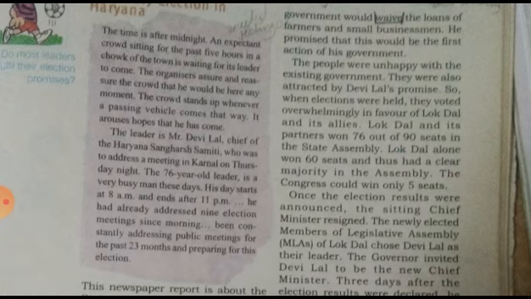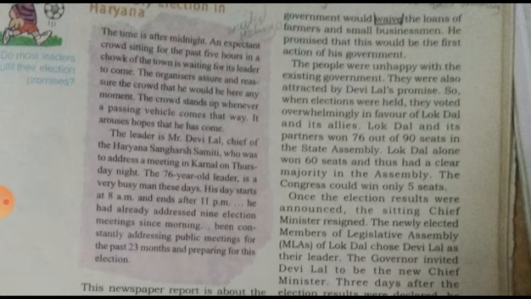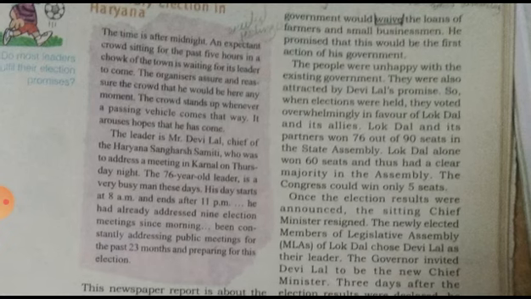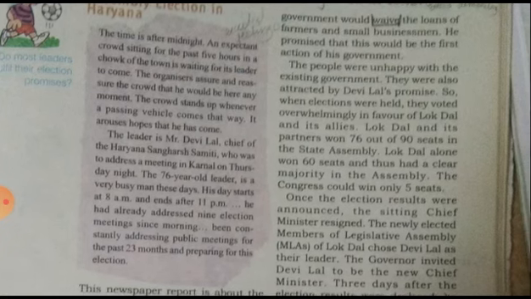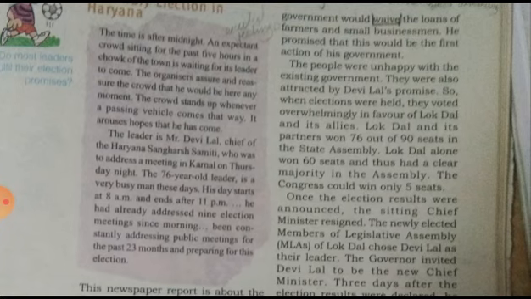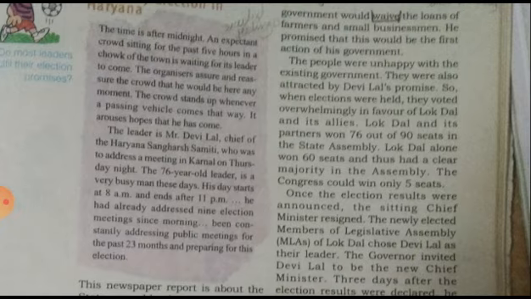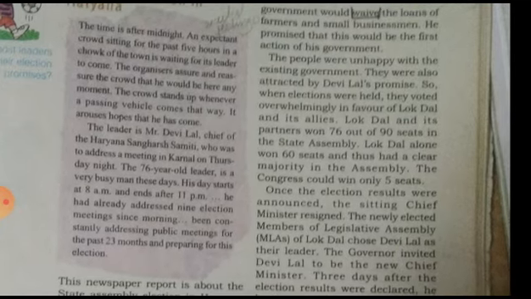So when the elections were held, they voted overwhelmingly in favor of Lok Dal and its allies. Lok Dal and its partners won 76 seats out of 90 seats in the state assembly election.